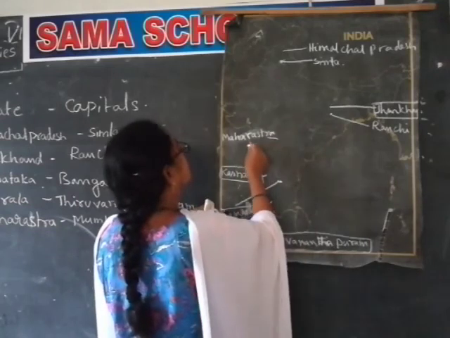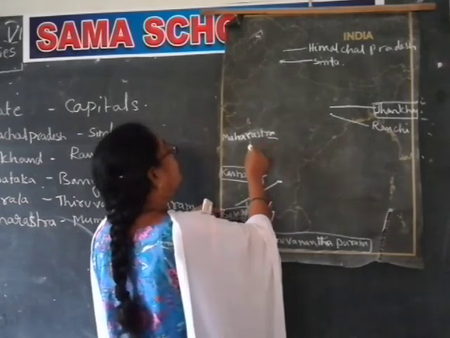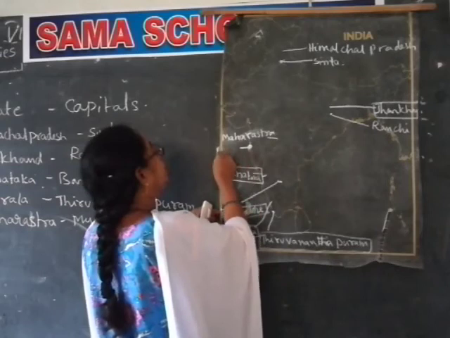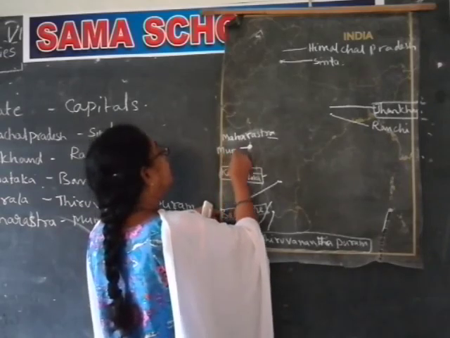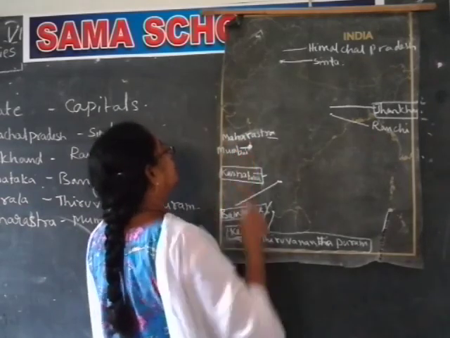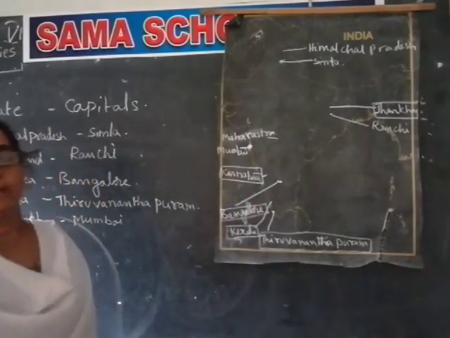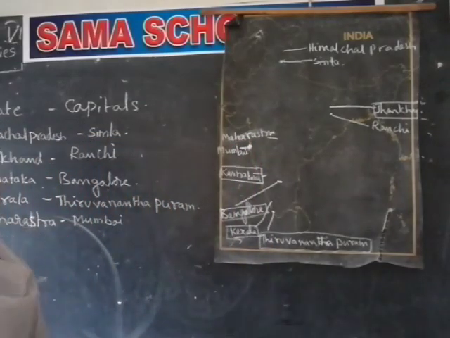See how I am marking: I put a dot for the capital, Mumbai. Mumbai is the capital of Maharashtra. Again I am telling: Himachal Pradesh, Simla; Jharkhand, Ranchi; Karnataka, Bangalore; Kerala, Thiruvananthapuram; Maharashtra, Mumbai. Now, next one is Manipur.